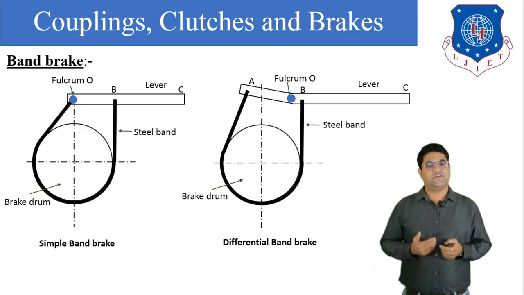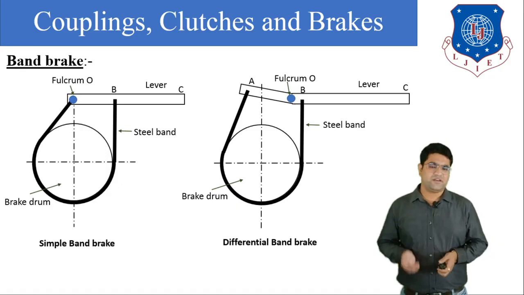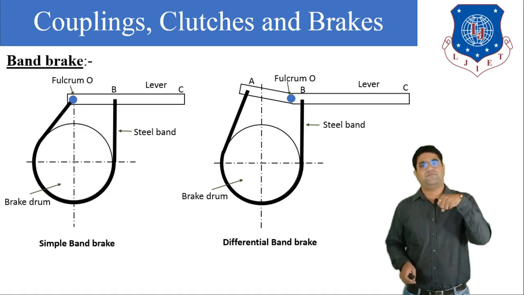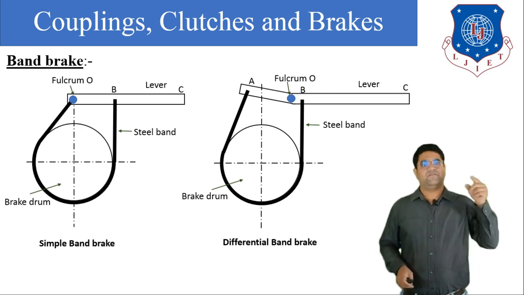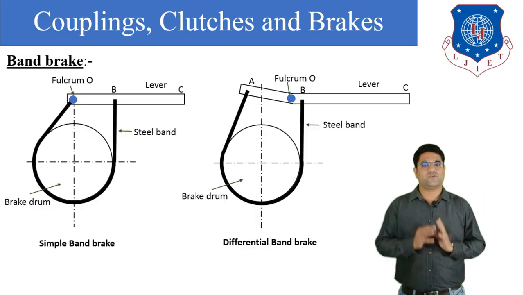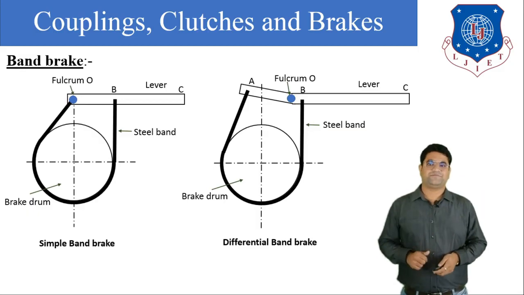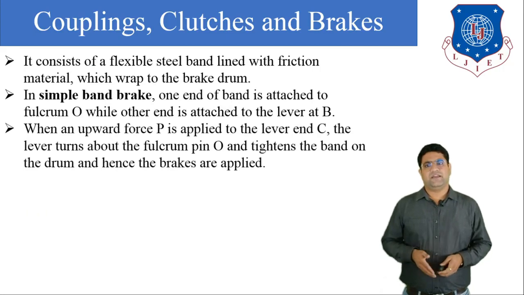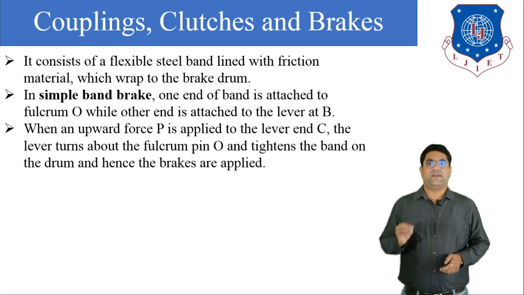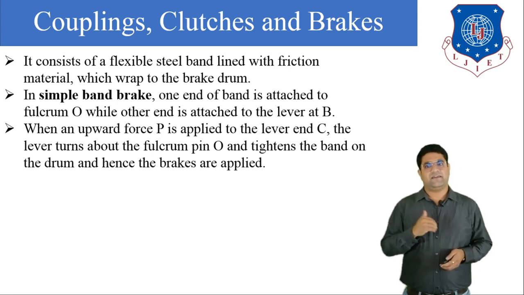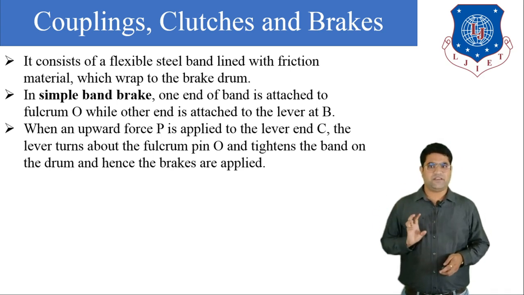Generally this band is made of steel or rubber. In the simple band brake we have to create the upward force, and in the differential band brake we have to create the downward force to reduce or stop the wheel. So all the description is given here, that it consists of a flexible steel band which has a friction liner attached to that steel material.